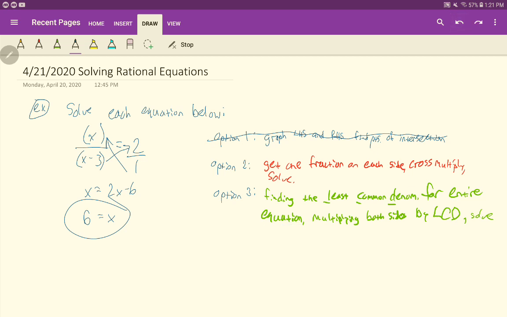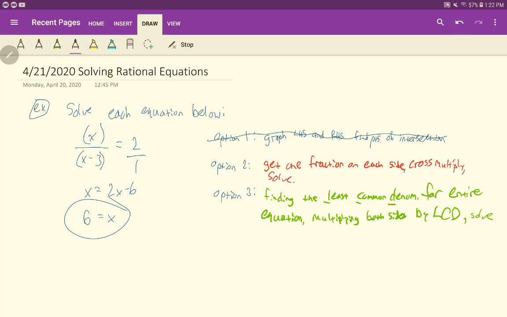and then multiply both sides by the LCD, or least common denominator, and solve from there. So what would the least common denominator be? Well, again, we have 2 denominators here. In fact, let me try to erase some of these arrows away. We have 2 denominators here, x minus 3 and 1. So this denominator, right, it has a 1 in front of it. We can just put a 1 there and think of it being there, right? This denominator, what is it missing? It is missing an x minus 3, right? This one has an x minus 3. This one does not.